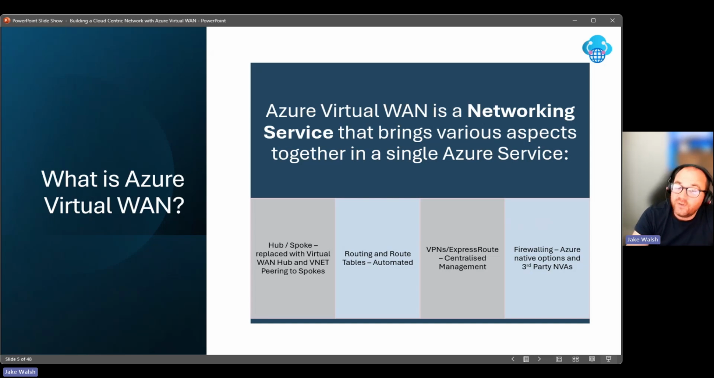It allows us to centralize the management of VPNs and ExpressRoutes, making that very straightforward, very centralized, and very easy to manage and use. It gives us native firewalling options, so if we're using Azure Firewall as an example, we can integrate that with Virtual WAN. We can also look at third-party NVA options as well.